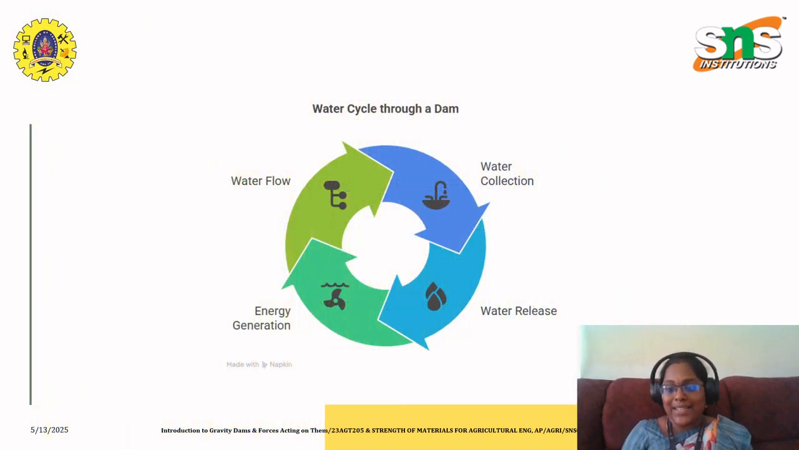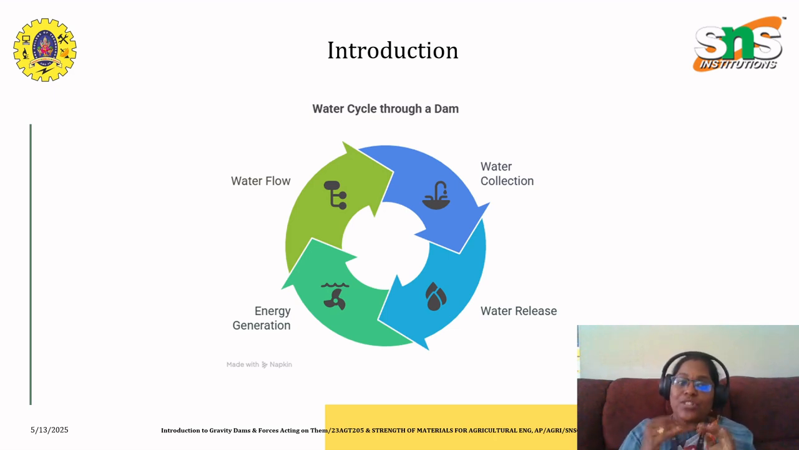As you can see here, this is the basic thing we fall upon. The dam is nothing but a structure that collects water, releases water, and also generates energy with the help of the water flow that happens in it.